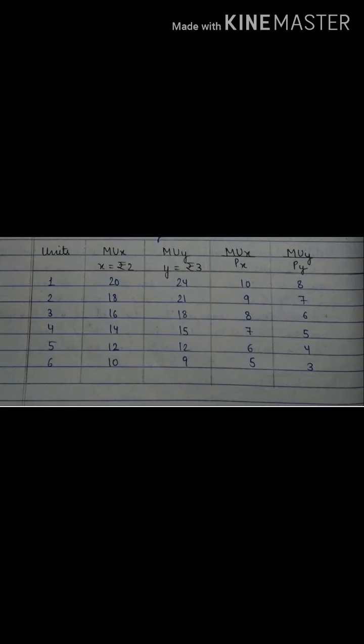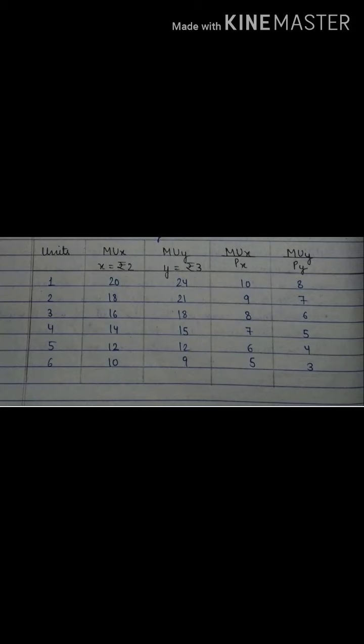Whatever we have studied above, now we are going to study through the schedule. You can check the schedule very well. The schedule shows the marginal utility of X, and the price of X is mentioned: the price of X is 2 rupees. In the same way, the marginal utility of Y is given, and the price of Y is 3 rupees.